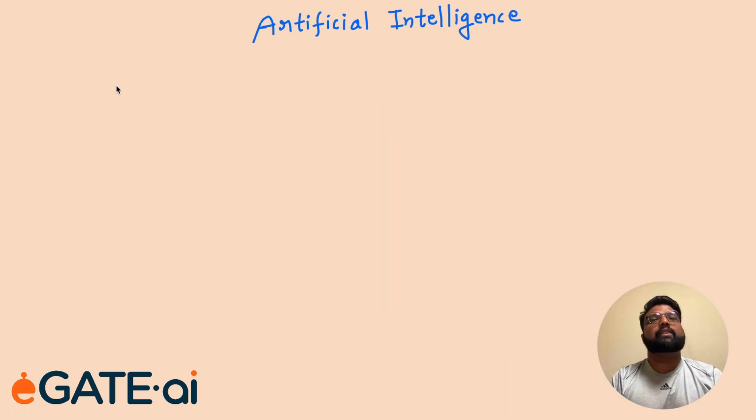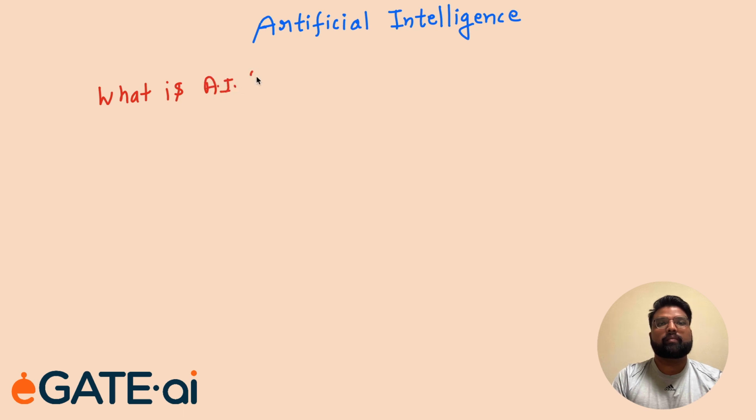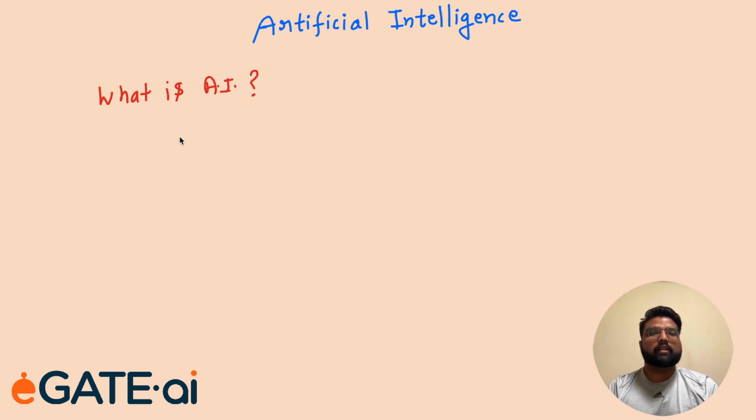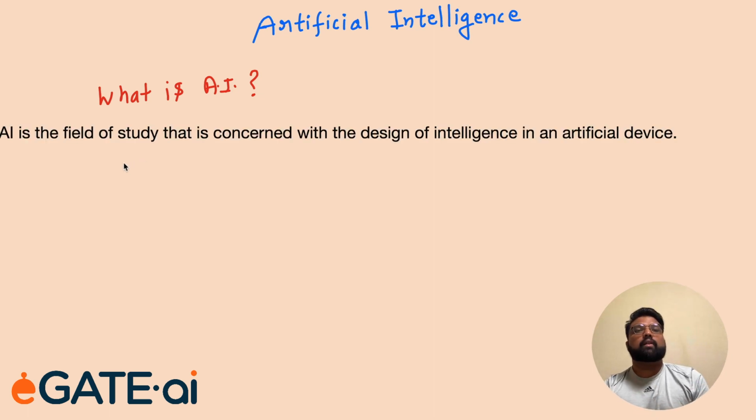So let's start our discussion with the definition of artificial intelligence. What is AI? There are several definitions for artificial intelligence, but to keep everything simple for the first video, let's consider a very simple definition. AI is the field of study that is concerned with the design of intelligence in artificial devices. That means we want to introduce some intelligence in the artificial devices.